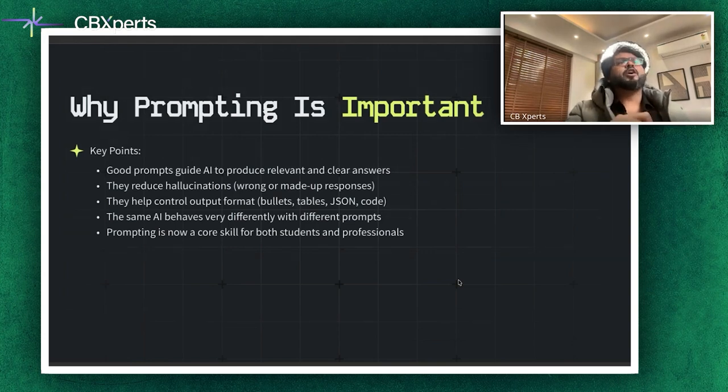Prompting has become a core skill for both students and engineering professionals. In India, where tech companies from Bangalore to Hyderabad to Gurgaon are adopting AI, those who know how to prompt effectively can dramatically speed up their workflows. If you want to stand out in, let's say, a job market, it is important that you invest some time in this particular skill, which is very easy to get. But a lot of times we ignore it because we always think about just chatting with the system.